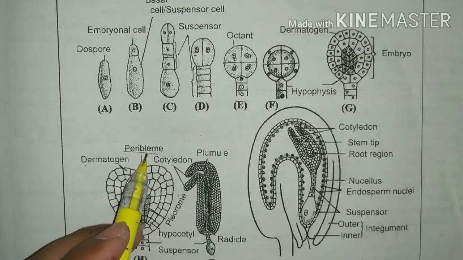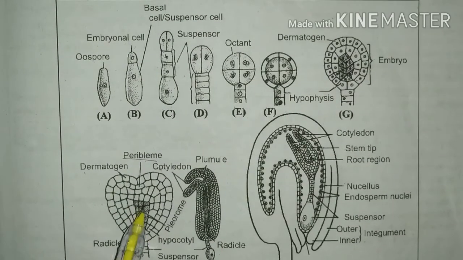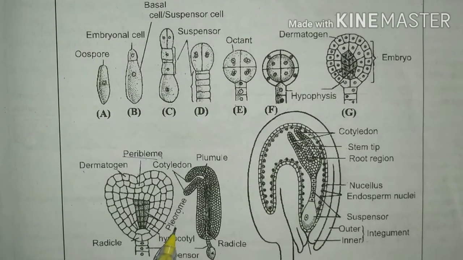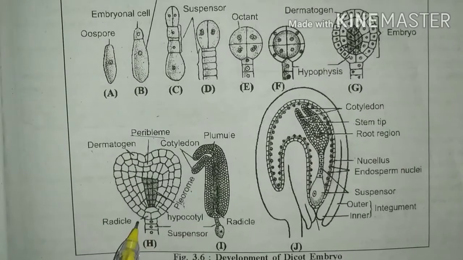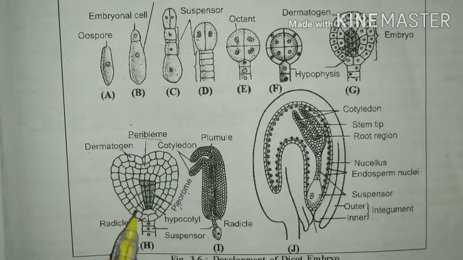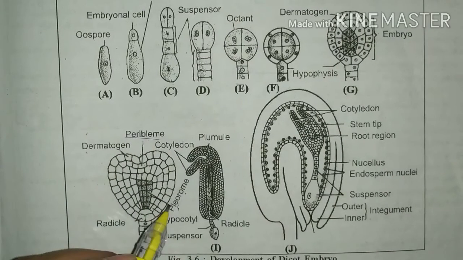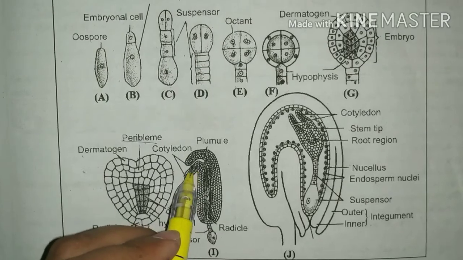The second layer forms the periblem, which is the cortex region, and in the central region the plerome is found, which forms vascular tissue or pith region. Below this, the radicle is found, and finally it forms a dicot embryo.